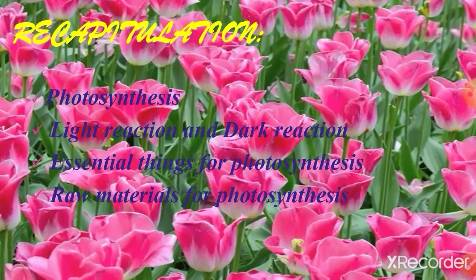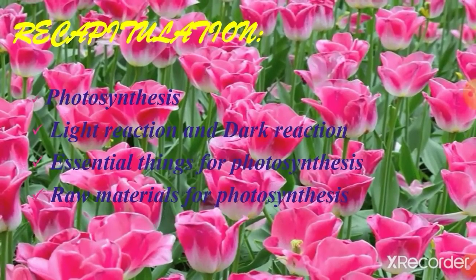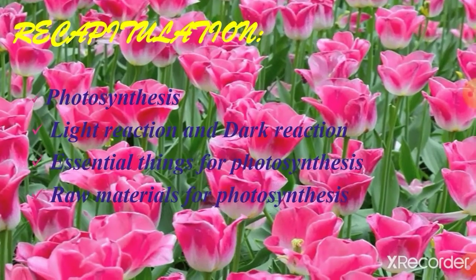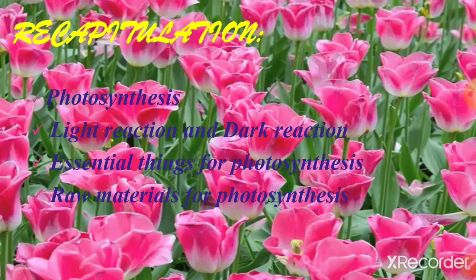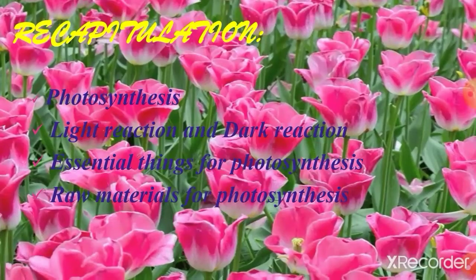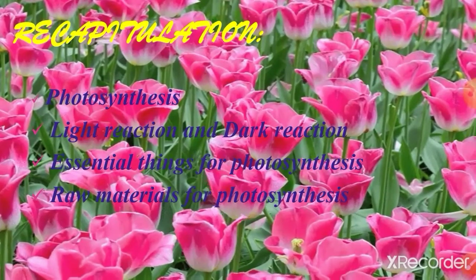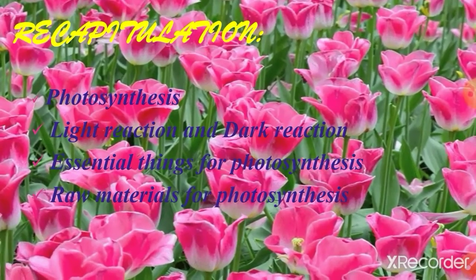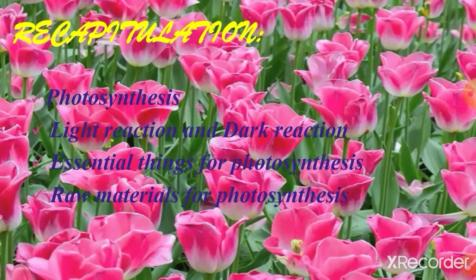Light reaction is when the plant is getting energy in the daytime, and dark reaction is in the night time. With some equations we are going to learn today also. What are the two important things for photosynthesis? One is sunlight, another one is chlorophyll. Today we are going to see about raw materials for photosynthesis. Yesterday we discussed two raw materials. What are they? Carbon dioxide and also chlorophyll.